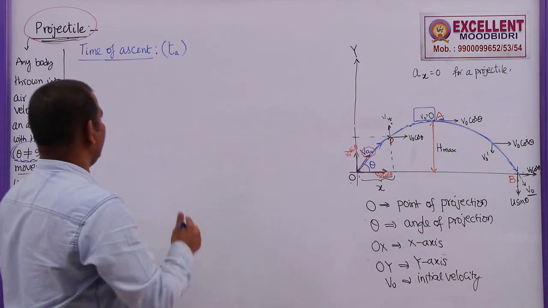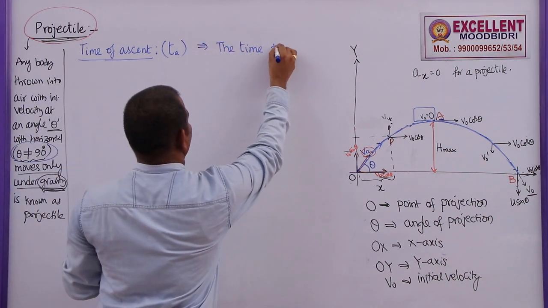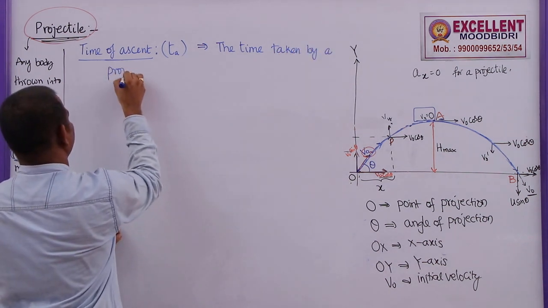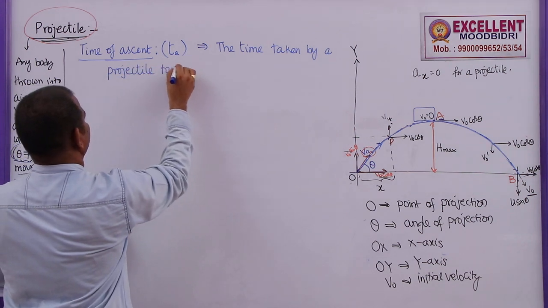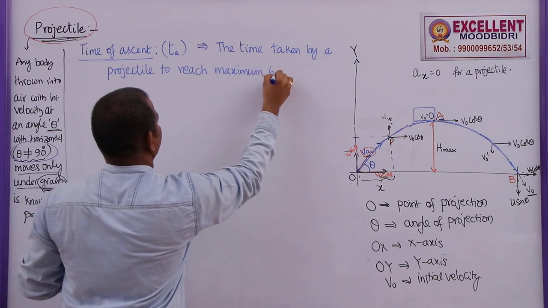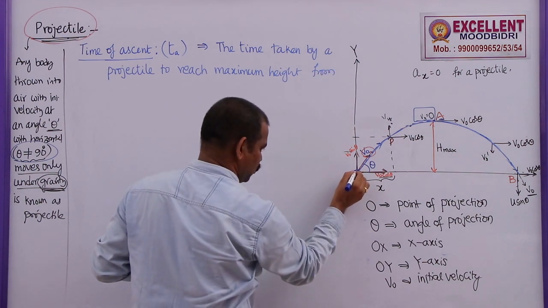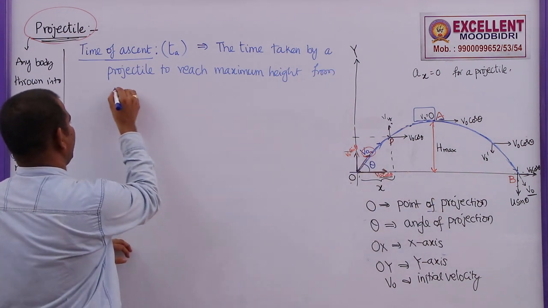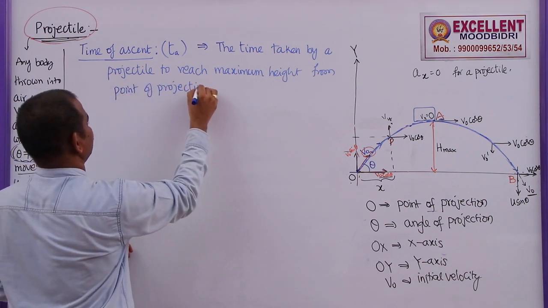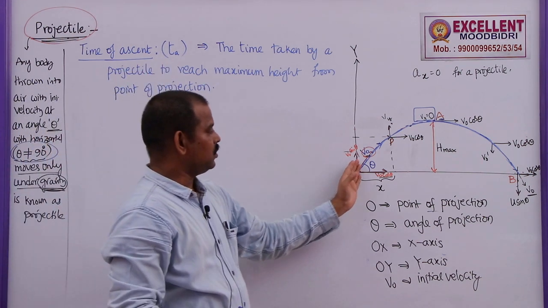But for a projectile, the time taken by a projectile to reach maximum height, not from the ground, we have to call this the point of projection. From the point of projection is known as time of ascent. To find out this time of ascent, this is also along the y axis only.